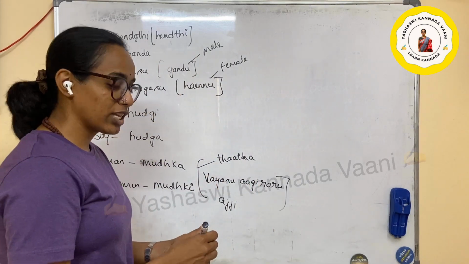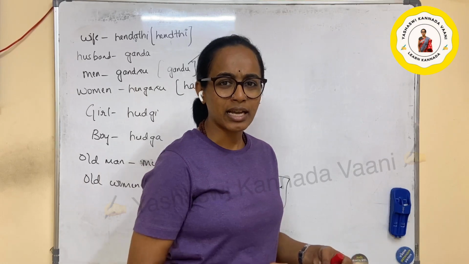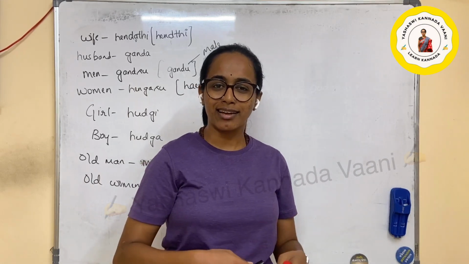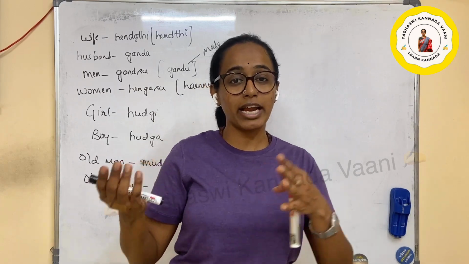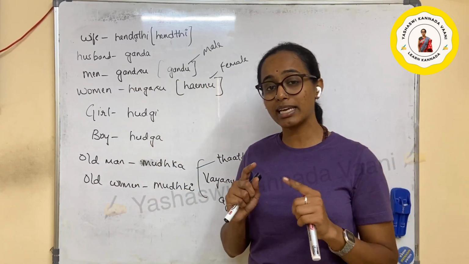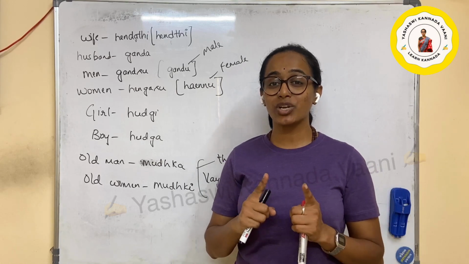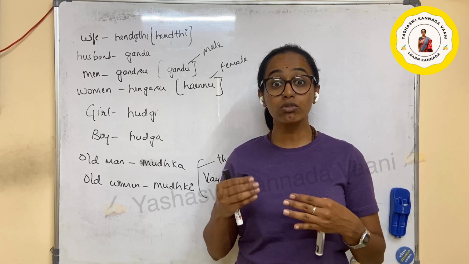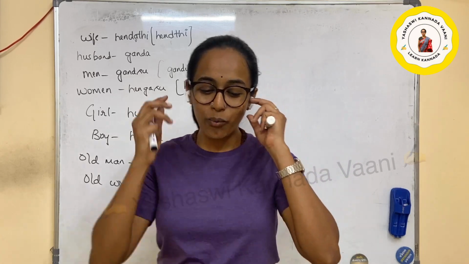So for example, if you see any aged person, then you can say, ಆ ತಾತನಿಗೆ ತುಂಬ ವಯಸ್ಸಾಗಿದೆ, ಈ ಅಜ್ಜಿ ತುಂಬ ಮಾತಾಡುತ್ತೆ. So even though you mean the same sentence as the previous one, the meaning is the same, but the politeness is there. When you use ajji and tata, there is politeness. When you use mudka and mudki, it's a very rude language. Okay na? So that's how we are learning.